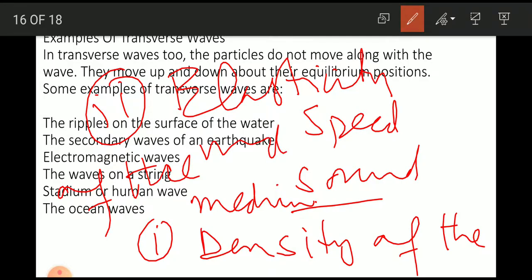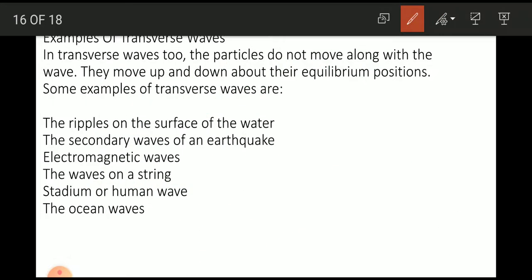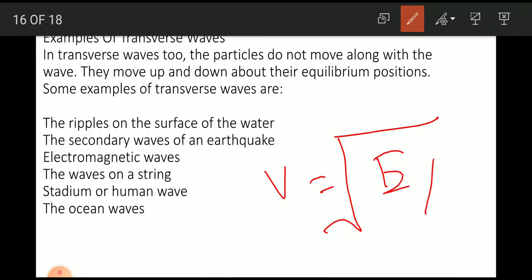So remember this equation. The speed of sound depends on two factors: elasticity of the medium and density of the medium. So v is equal to the square root of E divided by rho, where E is the elastic modulus of the medium and rho is the density.